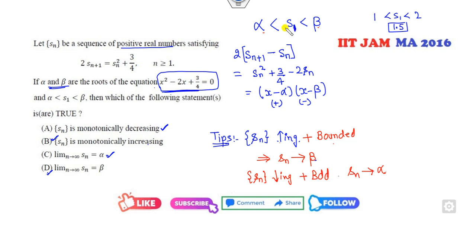If you choose any number between alpha and beta, this is positive and this is negative, so it means this is less than 0. So what does it mean? Sn plus 1 is a decreasing sequence, and once it's a decreasing sequence, it converges to alpha. So A and C are the right answers. You can see from the options that they are not asking you to solve them, they are asking about the conceptual.